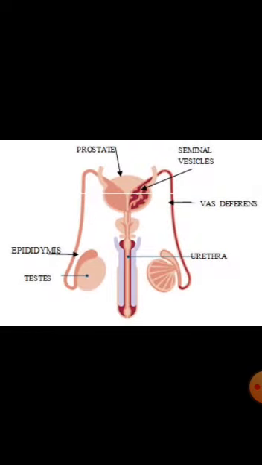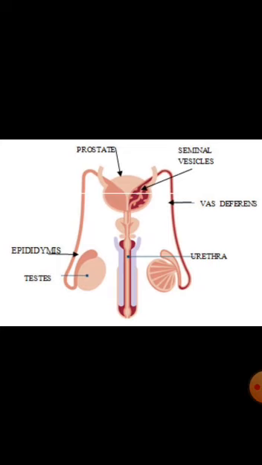Testes are present outside the body in the scrotum, which is a sac-like structure. It protects the testis and maintains it at a lower temperature compared to the body temperature, because the testis requires a lower temperature for the production of sperms, about 2 to 3 degrees lesser than the body temperature.